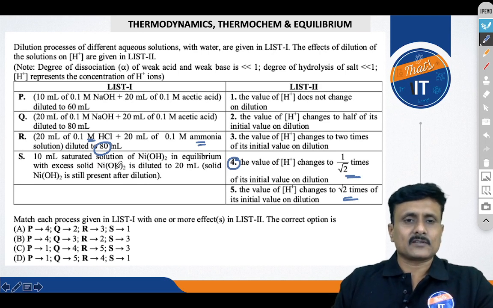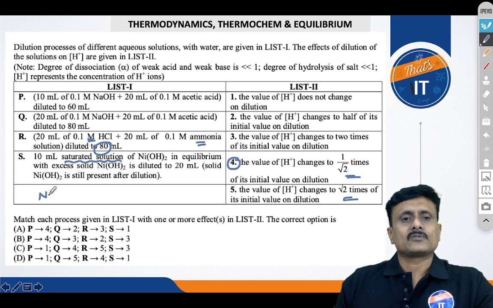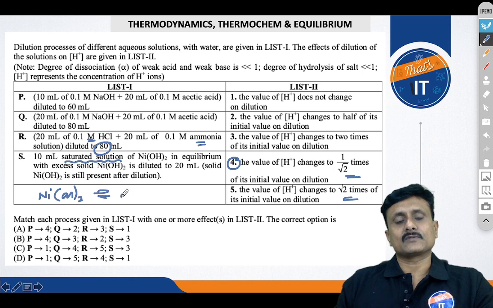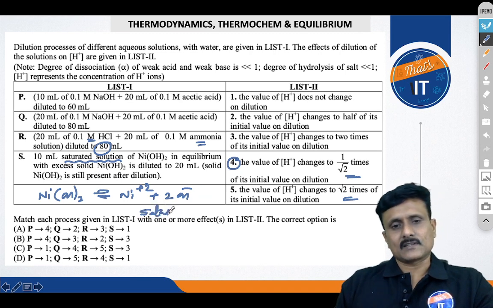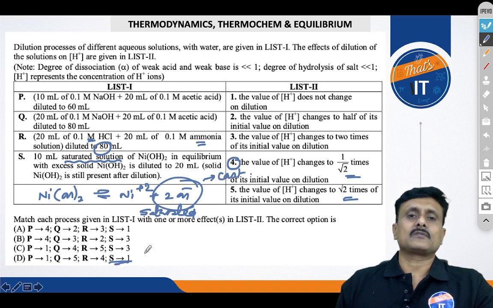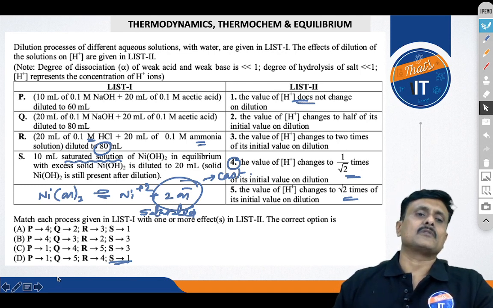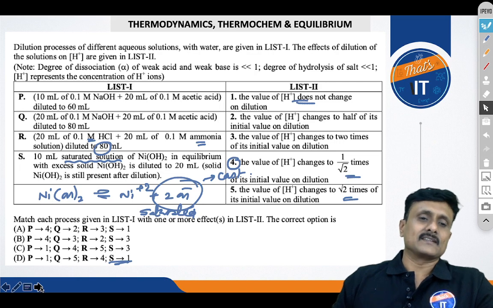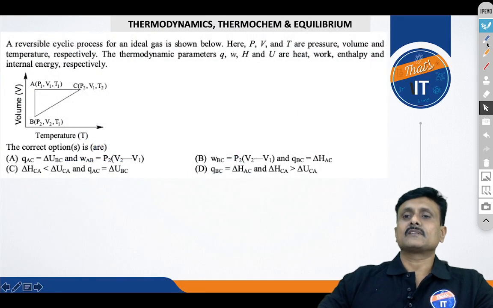Now nickel hydroxide, excess of nickel hydroxide is diluted to 20 ml, right? You can see it is mentioned as a saturated solution, and saturated means already it is at equilibrium, isn't it? So when it is saturated, the concentration of OH minus should remain constant. So this also does not change upon dilution, because it is a saturated solution. So option S seems to be a little easier as compared to P, Q and R. So the right answer is D. Alright, hope you understood.